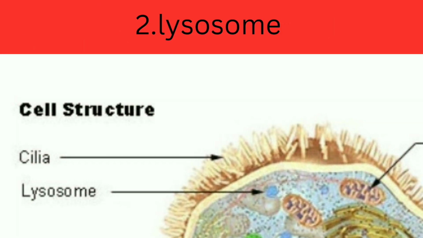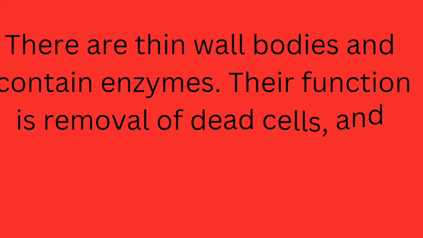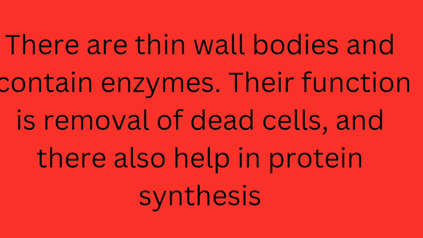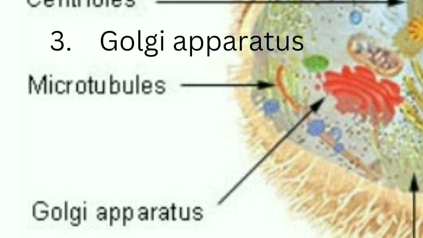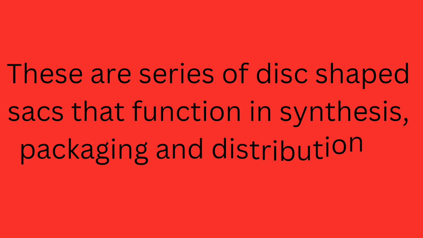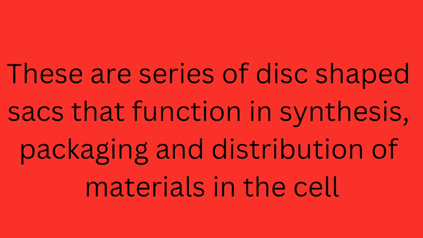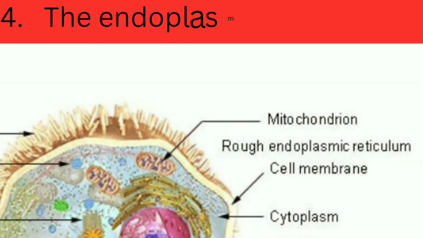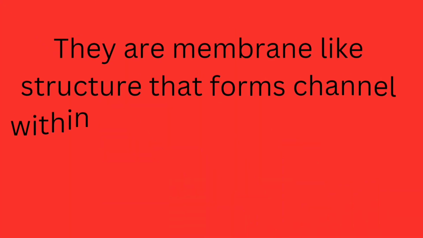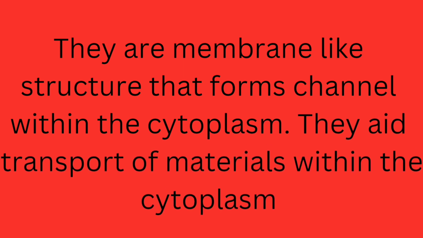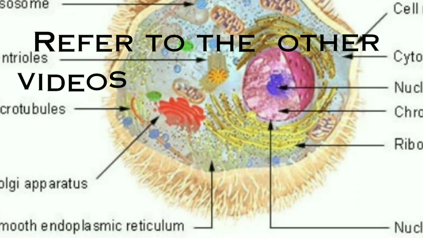Then the lysosome as well. They are thin-walled bodies and contain enzymes. Their function is removal of dead cells. Then the Golgi apparatus. It is a series of disc-shaped sacs that function in synthesis, packaging, and distribution of materials. Then the endoplasmic reticulum. It is a membrane-like structure that forms channels within the cytoplasm and aids transportation of materials.